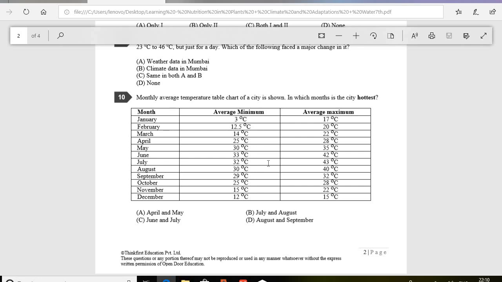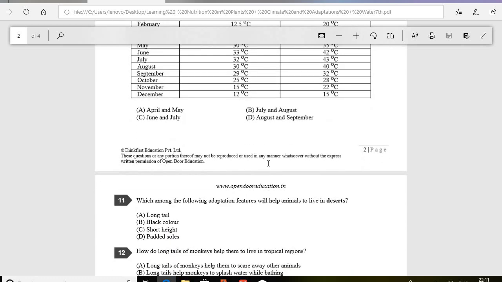As we have seen in question number 10, June has an average maximum of 42 degrees Celsius and an average minimum of 33 degrees Celsius, whereas in the month of July the average maximum is 43 degrees Celsius and the average minimum is 32 degrees Celsius. So due to the difference in the maximum and minimum temperature, June and July are the hottest months. Clear? Okay. Now next we will move to question number 11.